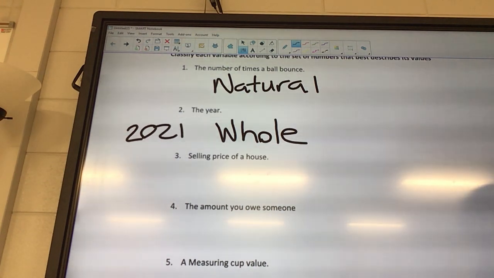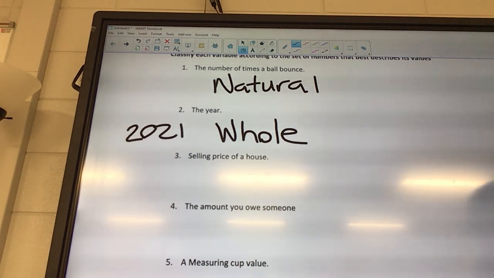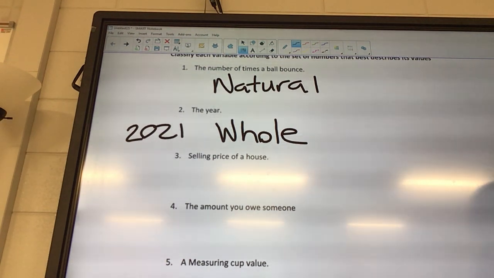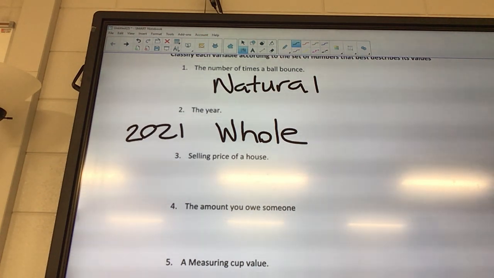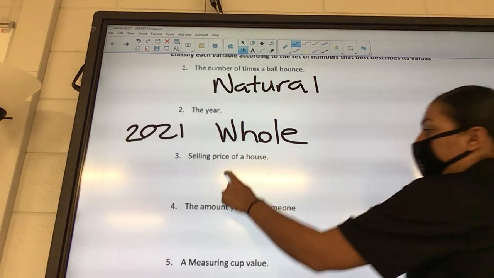Okay, the selling price of a house. What are prices? Which kind of number are prices? Rational, integer? Yeah, rational, okay? Prices are always rational.